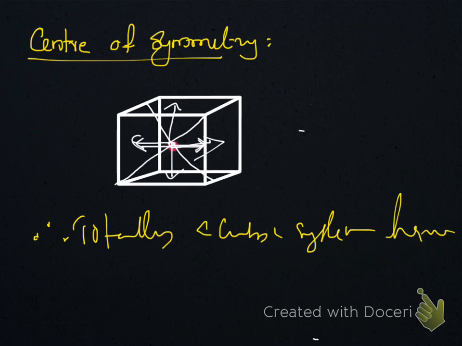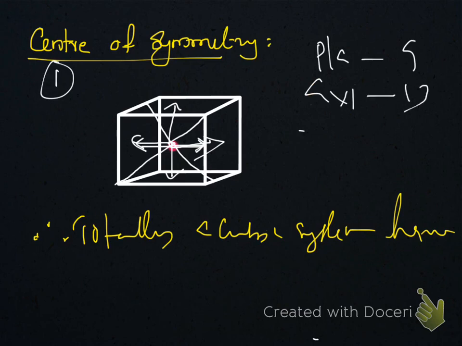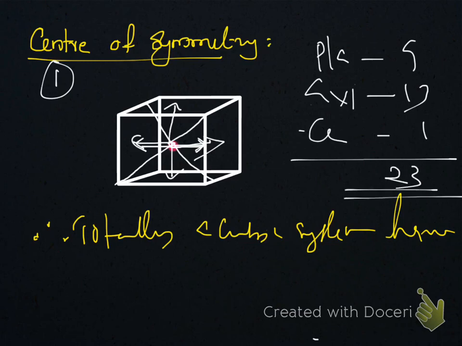So it is a point inside the body through which a line passing through that point meets identical entity at equal distances in opposite direction. If such a point is present in an object, that point is called center of symmetry. For a cubic system, we can have such a point. So cubic system has one center of symmetry. So plane of symmetry 9, axis of symmetry 13, center of symmetry 1. Totally we have 23 elements of symmetry for a cubic system.